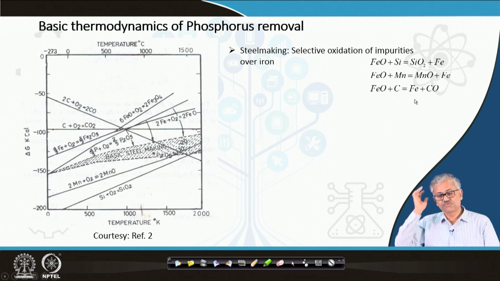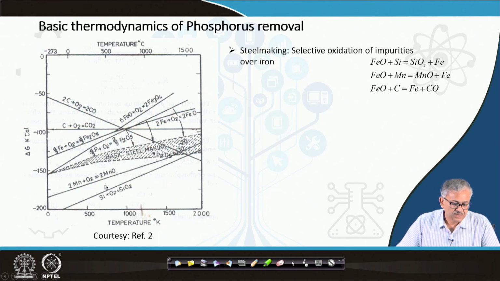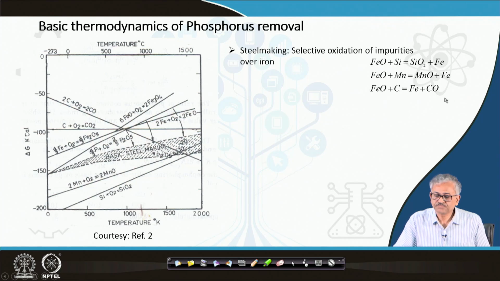This is possible if all the right hand side oxides are more stable compared to FeO, and actually they are. If you see from the Ellingham diagram, silicon oxide and manganese oxide are stable compared to FeO even at high temperature, and CO is also much more stable compared to FeO at high temperature. So all these impurity oxides are stable compared to the iron oxide. So even though the iron oxide forms first, the impurity will reduce the iron oxide to iron, and they themselves will be oxidized to SiO2, MnO and CO.